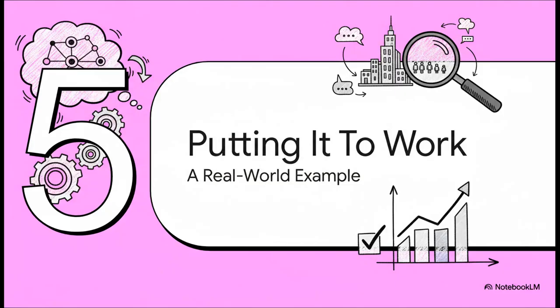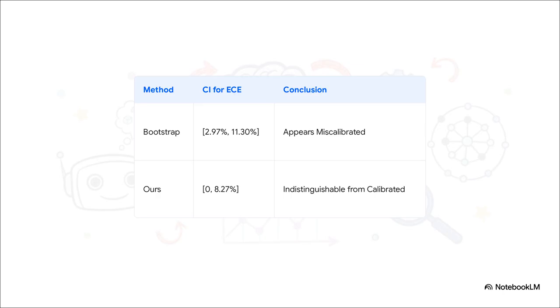Okay, so this all sounds great in theory, but let's get to the really cool part, putting this method to the test in the real world. So the researchers took an AI model designed to help predict Alzheimer's disease. Now, check this out. When they used the old bootstrap method, it spat out a confidence interval that went from about 3% up to 11%. The key thing here is that the number 0 isn't in that range. So, the bootstrap method's conclusion: this model is definitely miscalibrated.